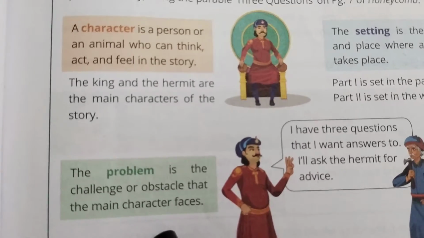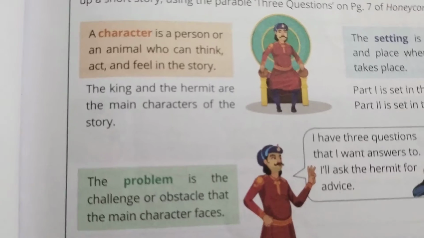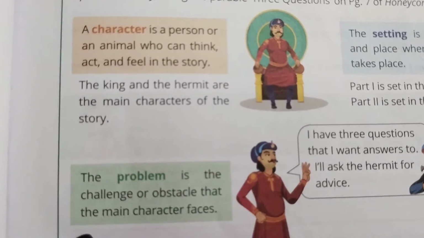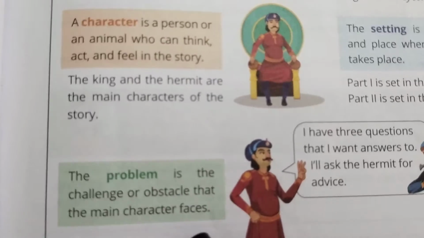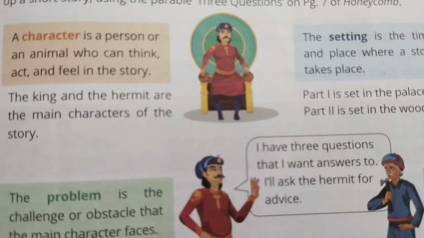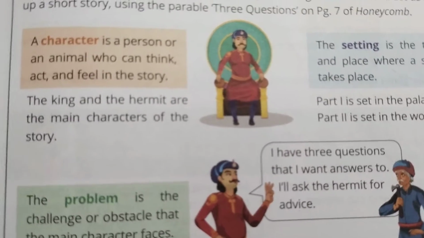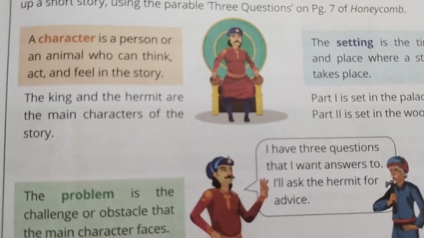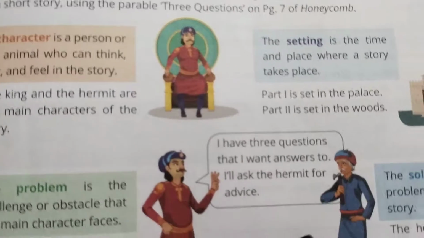And the third sub element is the problem. So here the problem is the challenge or obstacle that the main character has to face. Here you can see the king has doubts in three questions, that is, what I want answered. I'll ask the hermit for advice.